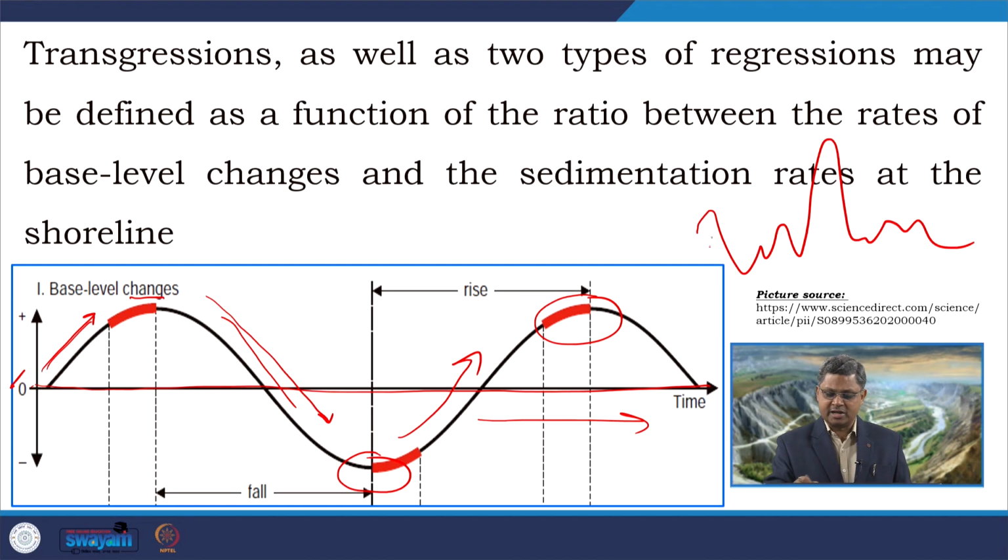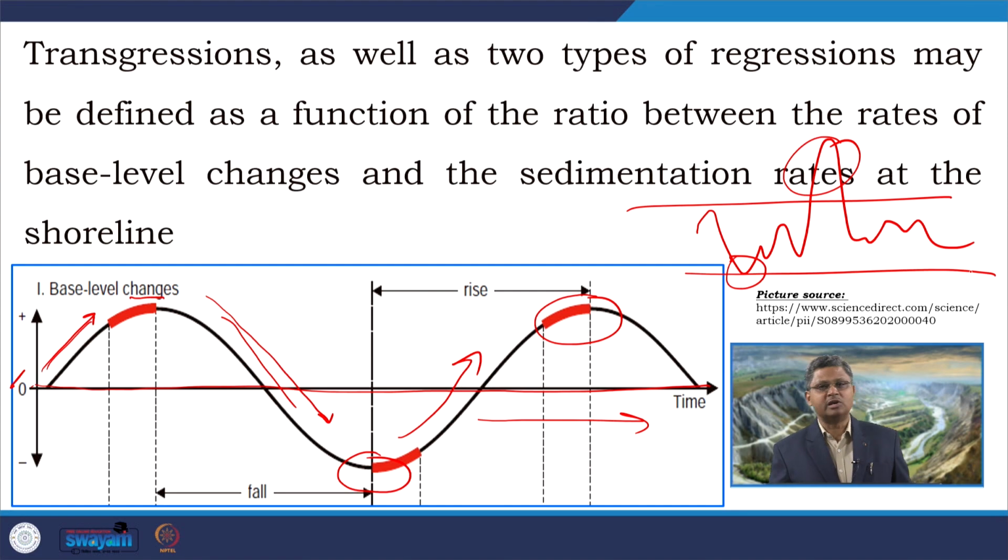So, for some time it is very high, for some time it is very low, and it is completely asymmetrical, completely irregular in nature. There are a lot of these kinds of base level curve or sea level curve reconstructions available in literature. I suggest you go through those publications so that you can get an idea about these base level